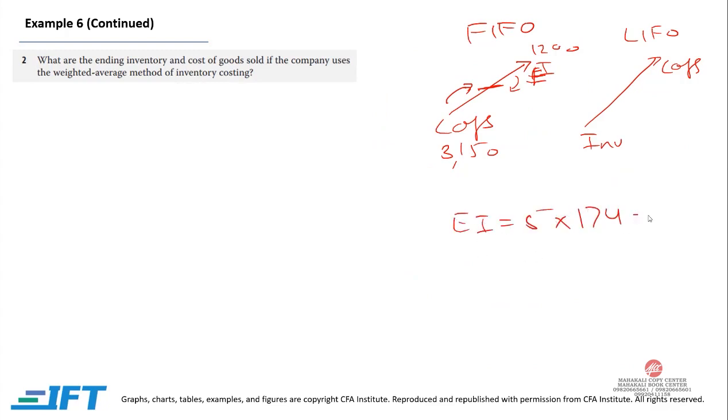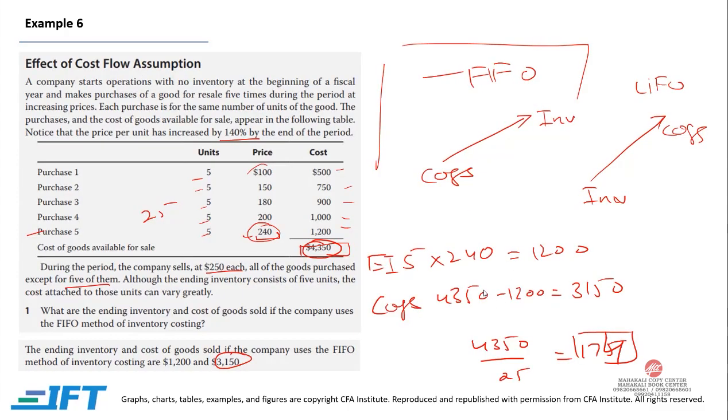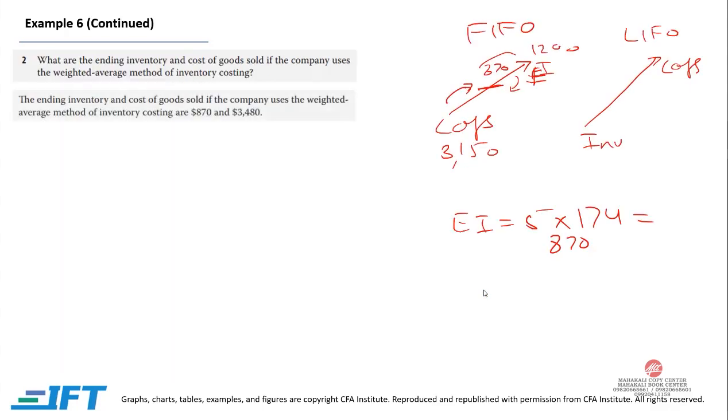So 5 into 174 equals 870. So ending inventory has gone down from 1200 to 870, and the cost of goods sold would increase. The total cost of goods available for sale was 4350. So 4350 minus 870 equals 3480. So cost of goods sold has gone up from 3150 to 3480, and ending inventory has gone down to 870 from 1200.